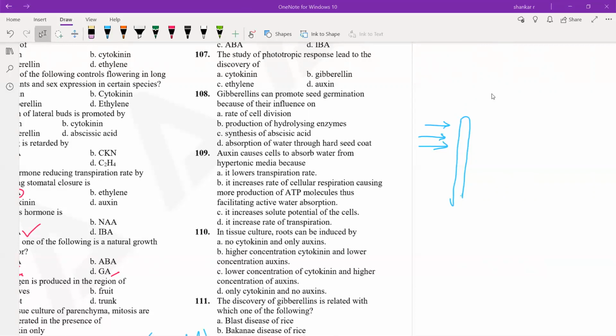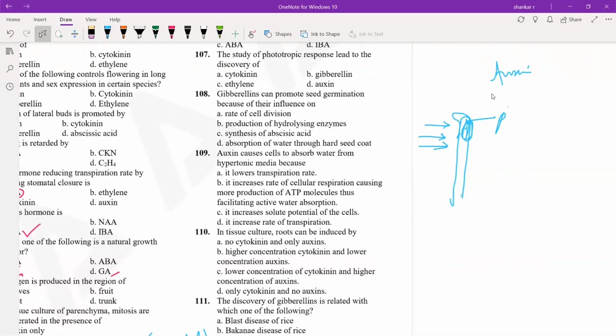Sunlight triggers the production of auxin. Okay, so at the shadow side, the cells divide rapidly. As a result, cells keep on adding in this shadow area, the dark area. With the addition of the cells, the tip of the coleoptile bends towards the sunlight.